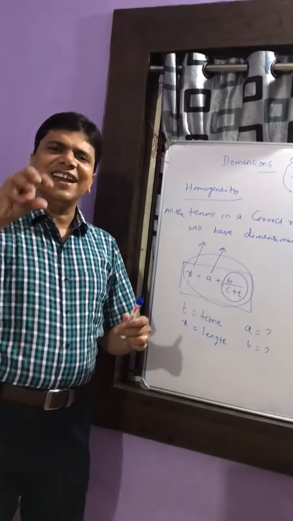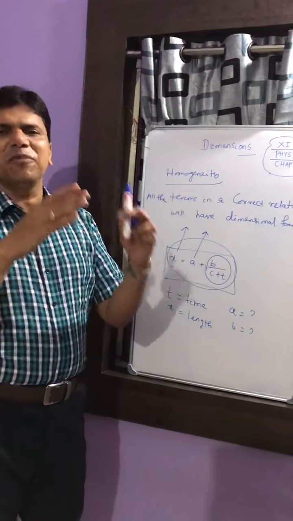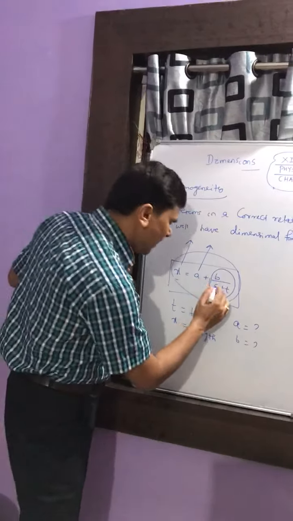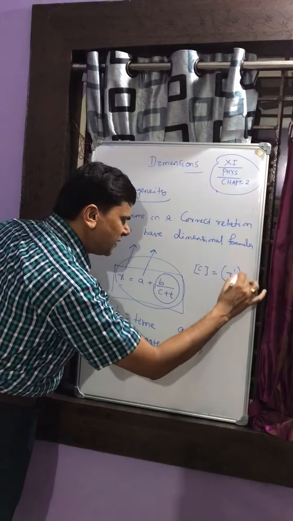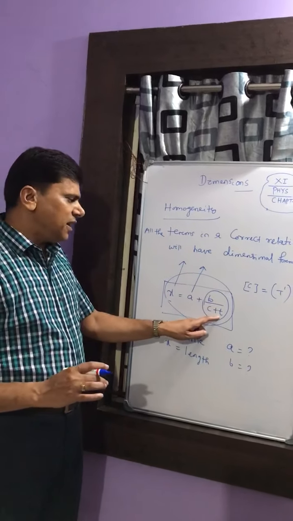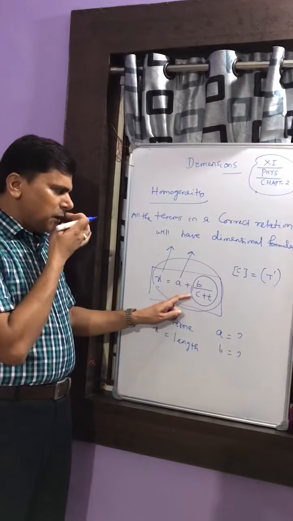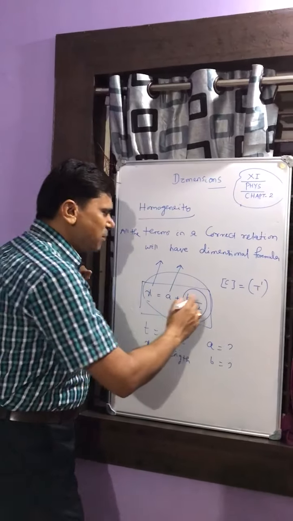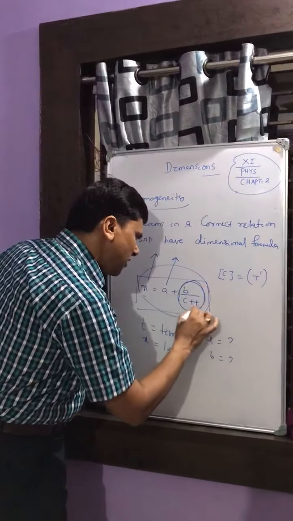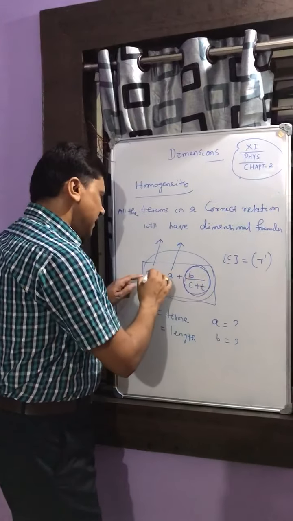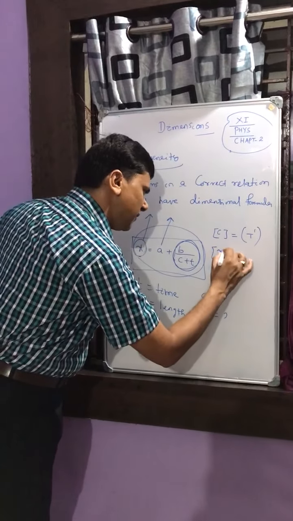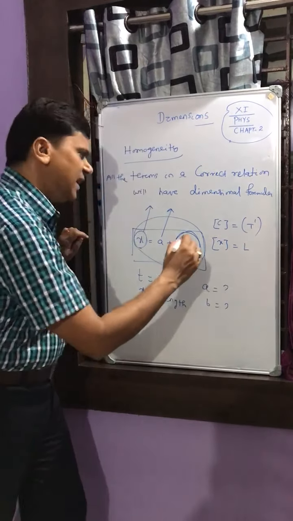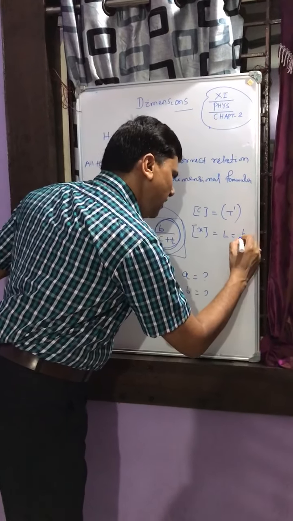I can add a length with a length, or a mass with a mass. So the dimensional formula of c will be the same as that of t. Now this whole term will have a dimension equal to the dimension of x. That means the dimension of x, which is L, is equal to b by this.